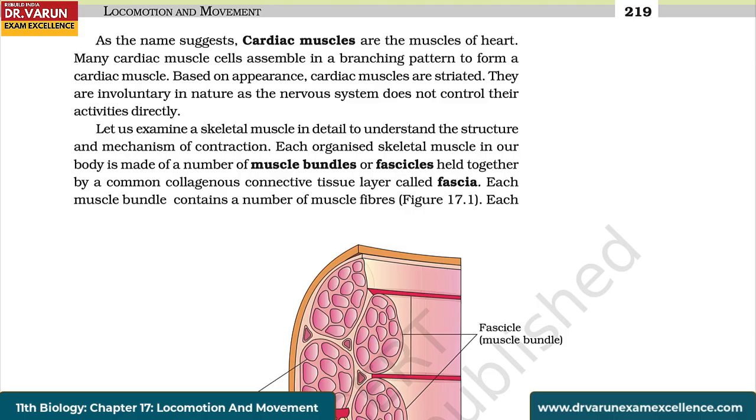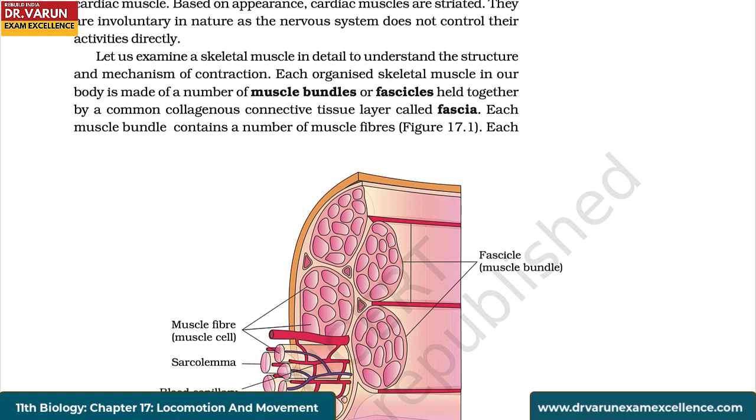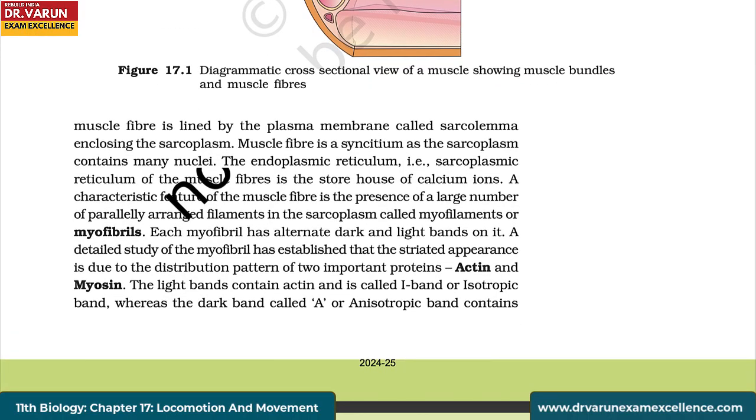Let us examine a skeletal muscle in detail to understand the structure and mechanism of contraction. Each organized skeletal muscle in our body is made of a number of muscle bundles or fascicles held together by a common collagenous connective tissue layer called fascia. Each muscle bundle contains a number of muscle fibers. Each muscle fiber is lined by the plasma membrane called sarcolemma, enclosing the sarcoplasm.